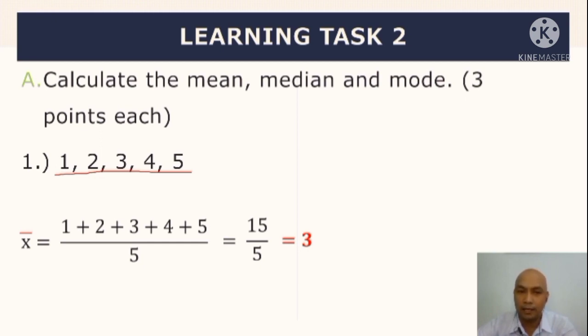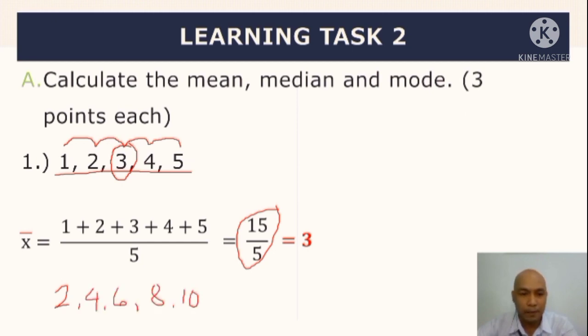Pero, bibigyan ko kayo ng technique para hindi ka na mag-compute pa dito ng 15 over 5. Mapapansin mo dito, ang difference natin dito ay tig-1 lang naman, di ba? So, since tig-1 lang naman, kung ano yung pinaka-middle value mo dyan, yan na kagad ang magiging mean. So, magiging equal kay 3. Halimbawa, meron kang 2, 4, tapos 6, 8, and 10. Mapapansin mo, ang difference natin dito, di ba? 2. Lahat dito 2. Kaya kung ano yung pinaka-middle number mo, automatically, that will be the mean na hindi mo na kinakailangan mag-add tapos i-divide by 5. Pero kung gusto mo i-add, sige, check natin.